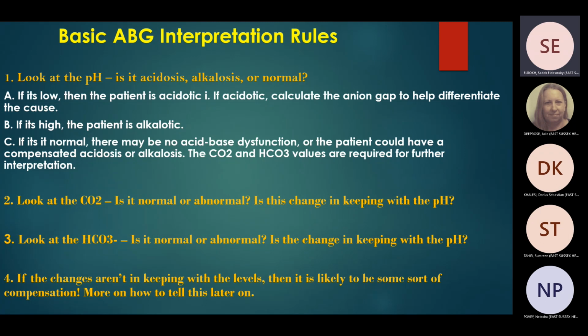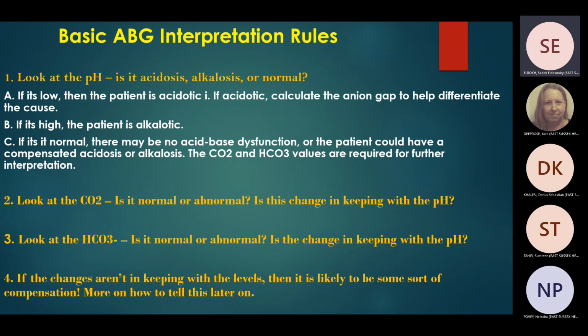If it is low, then the patient is acidotic. If acidotic, you have to calculate the anion gap, because the anion gap is very important to differentiate between underlying causes of high anion gap metabolic acidosis or normal anion gap metabolic acidosis. And we are going to come to this point later on.